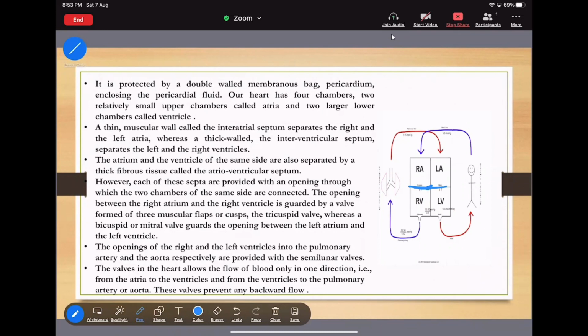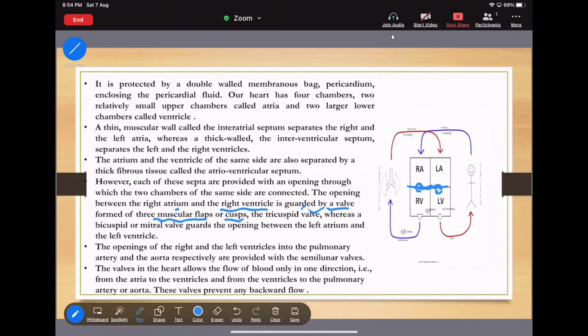Now I am saying that in this first septa, there will be presence of one opening, and the second opening is also present in here. That means the two septa have one opening each. Now I am saying that the opening between the right atrium and the right ventricle is guarded by a valve formed of three muscular flaps or cusps, the tricuspid valve.